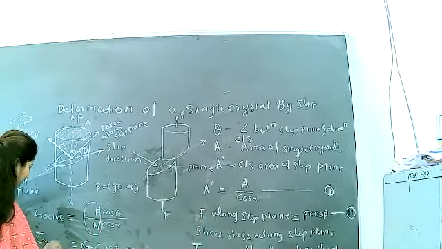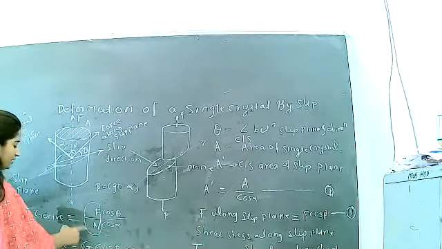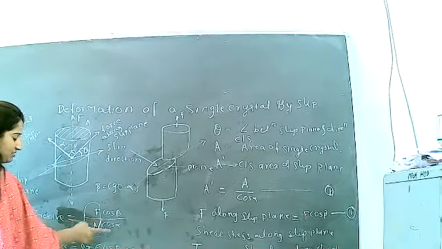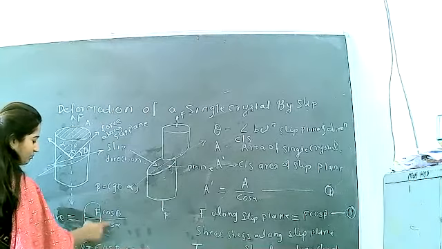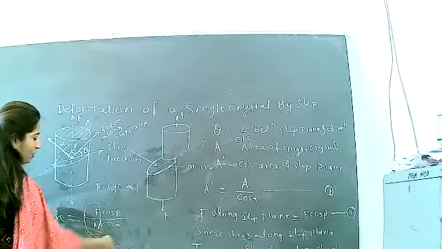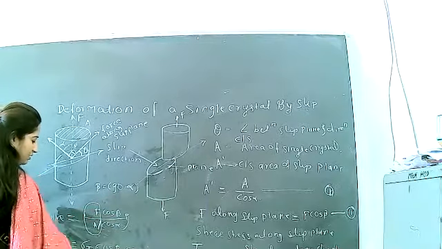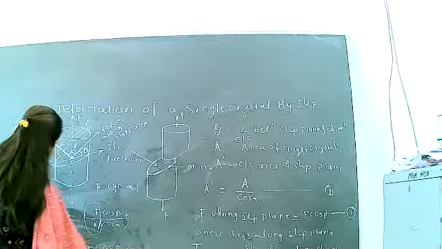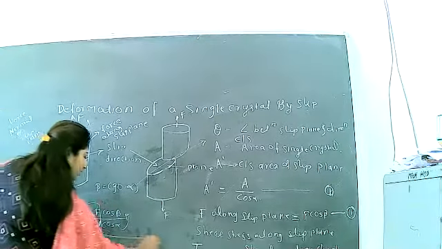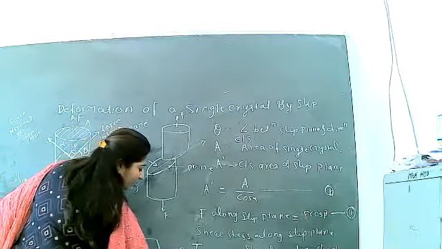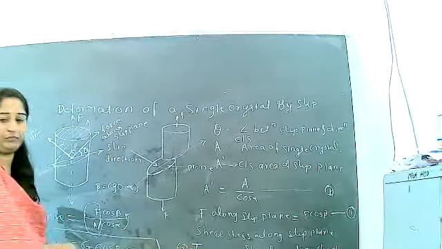Sigma t is F upon A, the stress; cos beta is there, and A upon cos of alpha goes to the numerator, so cos of alpha. Now tau resolve is this. We give this as equation number 3.